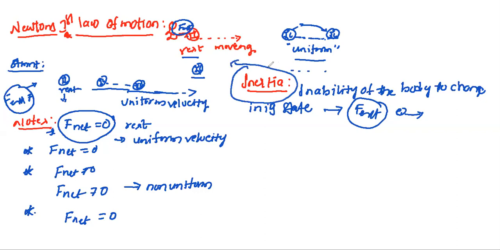Another definition: it tries to oppose the motion. It is not able to move. That is also inertia. Now, inertia has different types.